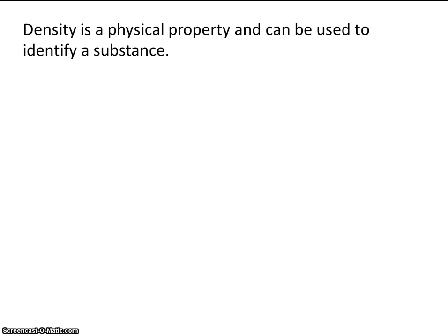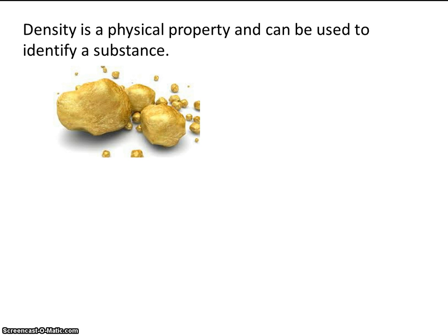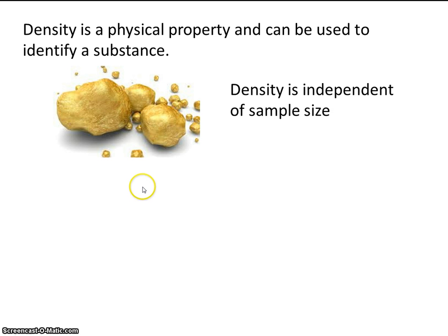Density is a physical property and can be used to identify a substance. You'll probably recognize this as gold. See, there's some small pieces of gold in addition to some large pieces of gold. Density is independent of sample size, so it doesn't matter if the piece is small or large, gold will always have the same density. And the value for the density of gold is 19.3 grams per centimeter cubed. So 19.3 grams for every 1 centimeter cubed of gold.